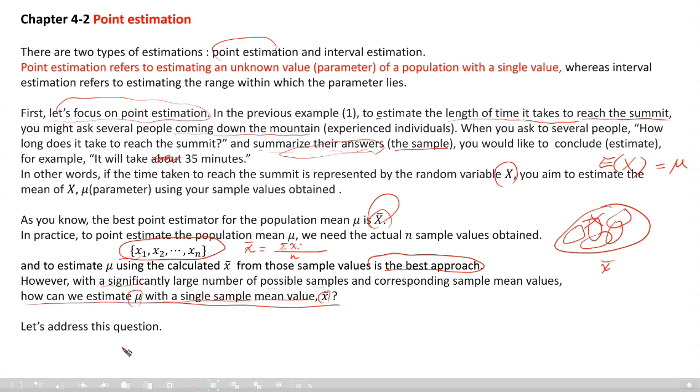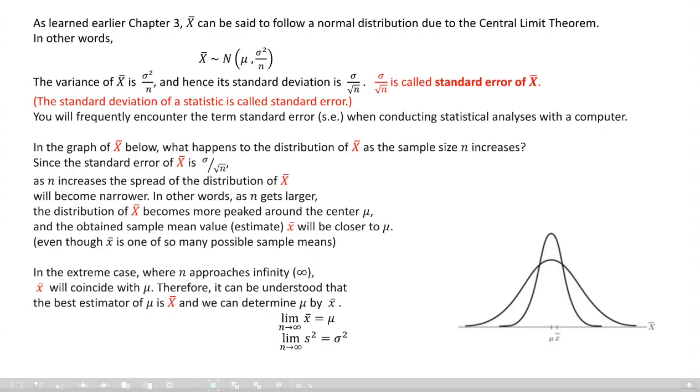Let's see why it is okay to estimate with a single value x bar. As learned earlier in chapter 3, due to the central limit theorem, x bar follows a normal distribution with mean mu and variance sigma square over n. What is the square root of this variance? The standard deviation, sigma over square root n. This denotes the standard deviation of x bar, and the terminology we use is the standard error of x bar.